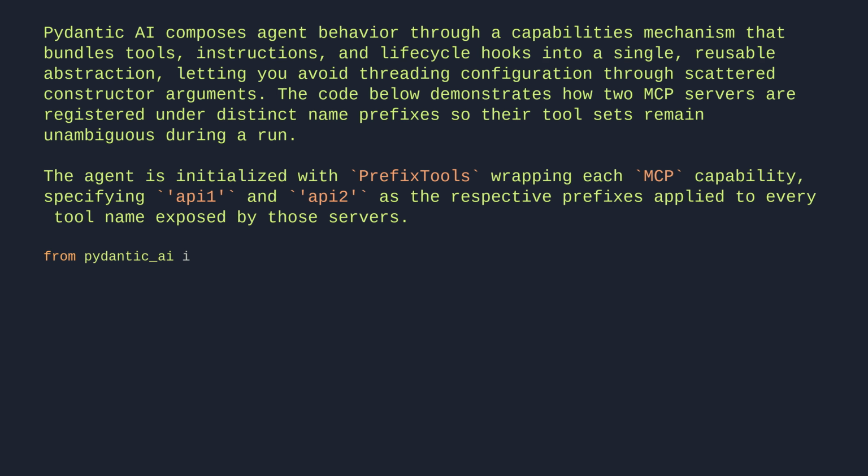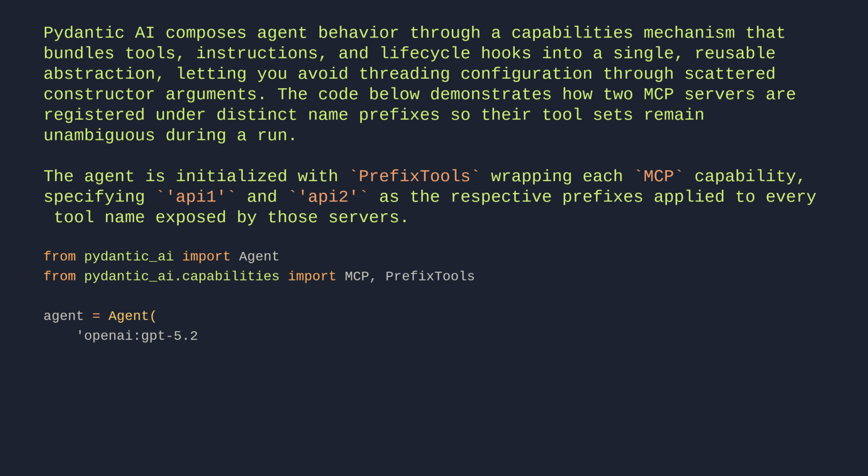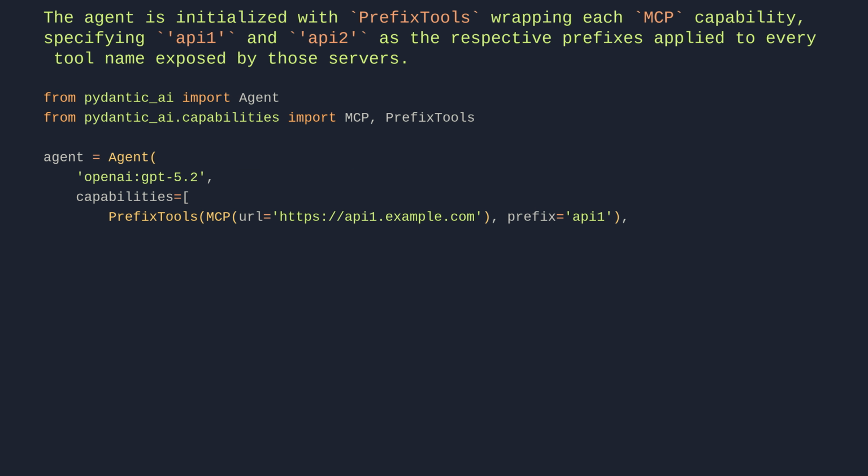from pydantic_ai import Agent. from pydantic_ai.capabilities import MCP, PrefixTools. agent = Agent('openai:gpt-5.2', capabilities=[PrefixTools(MCP('https://api1.example.com'), prefix='api1'), PrefixTools(MCP('https://api2.example.com'), prefix='api2')])